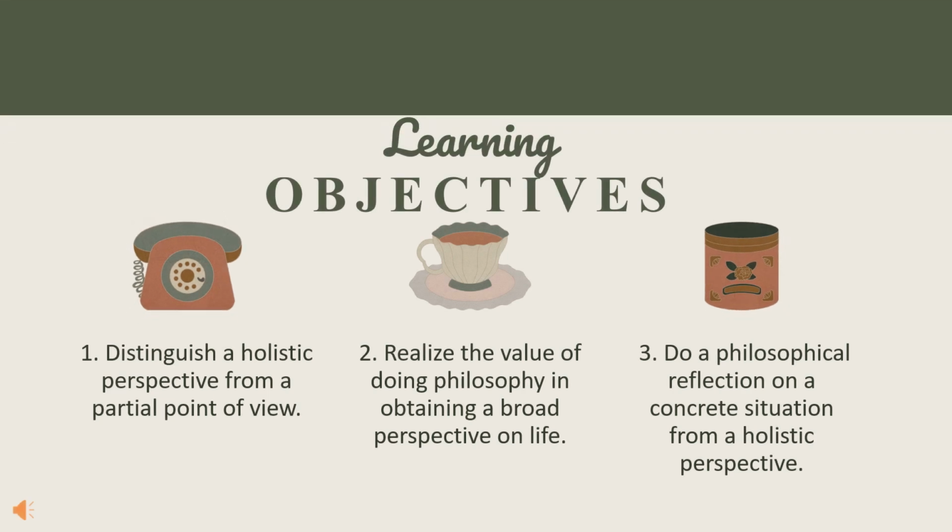Before we start our lesson, we have an objective that we need to accomplish. At the end of the lesson, you should be able to: 1. Distinguish a holistic perspective from a partial point of view. 2. Realize the value of doing philosophy in obtaining a broad perspective on life. 3. Do a philosophical reflection on a concrete situation from a holistic perspective.